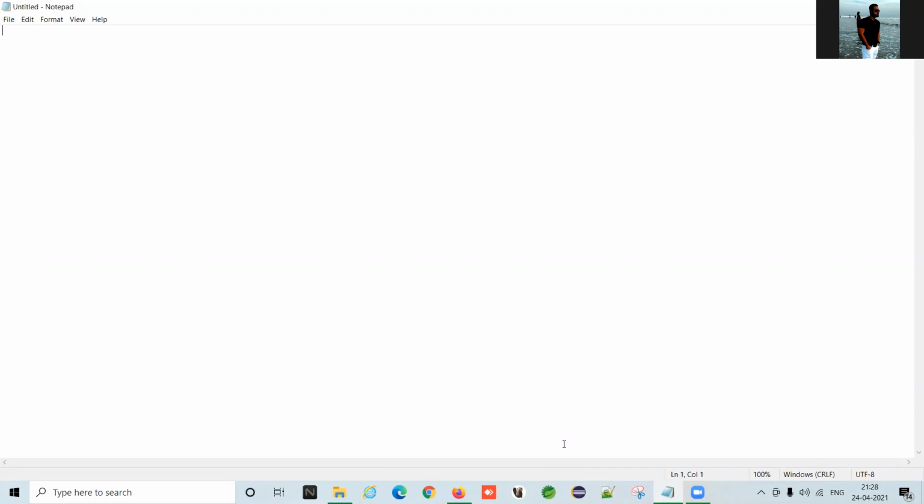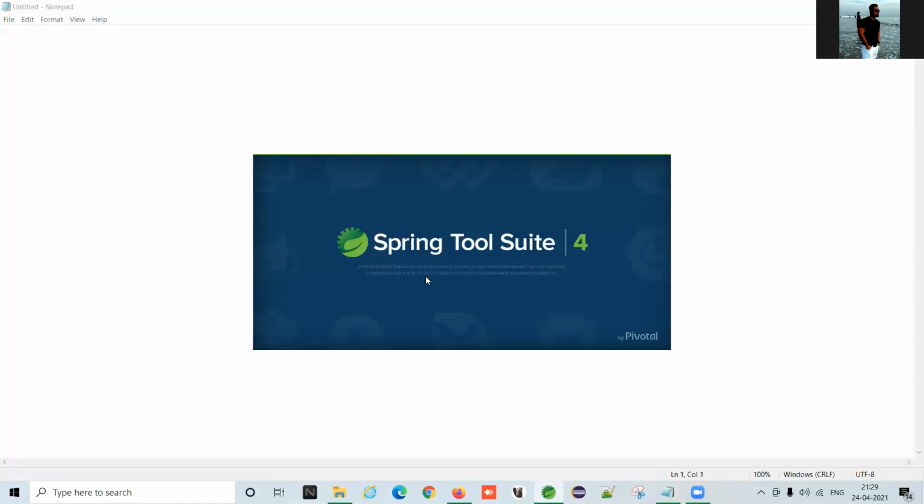It is on top of Eclipse, so there are no differences between these two IDEs. The only difference is that STS is properly designed for Spring Boot. Eclipse is of course a universal IDE. We can do each and every step using Eclipse, but sometimes we have to make one or two more steps. So I'm going to use STS. I'll show you the difference between Eclipse and STS.